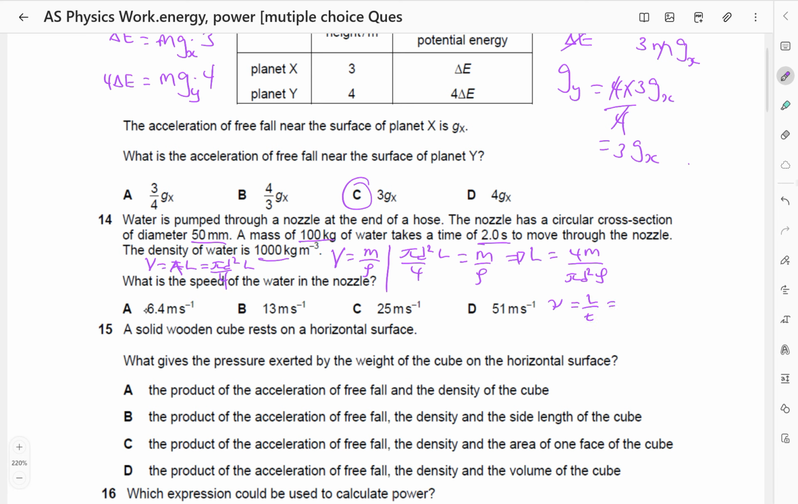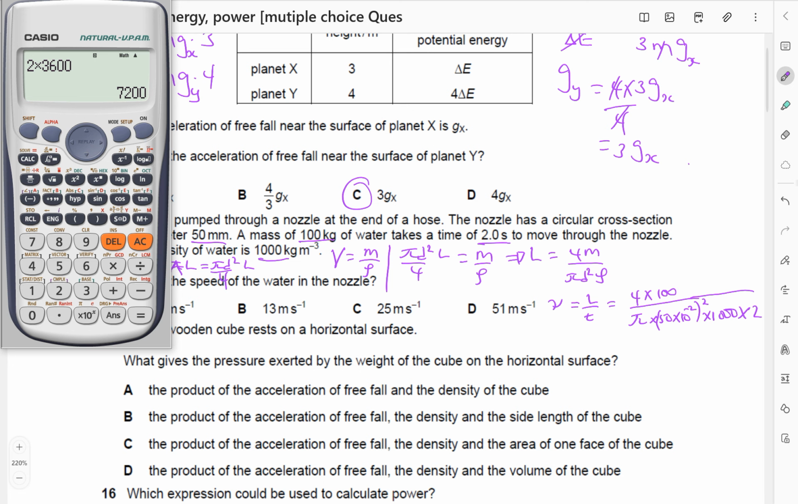L is 4 times the mass, which is 100, divided by pi. Diameter is 50, so I'll say times 50 times 10 power negative 3, and this is going to be squared. Then times density, which is 1000. Then divide by t, which is 2 seconds. So I'll simply say times 2 in the denominator because I'm dividing by 2.